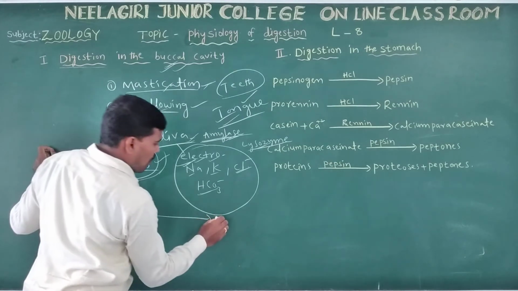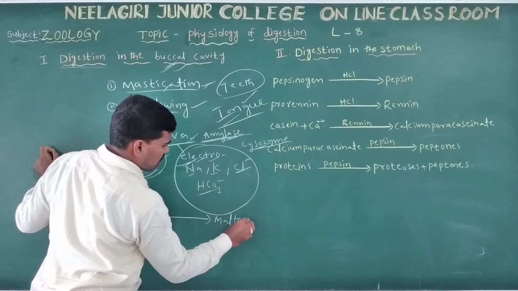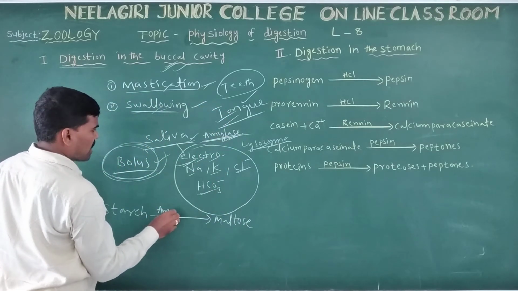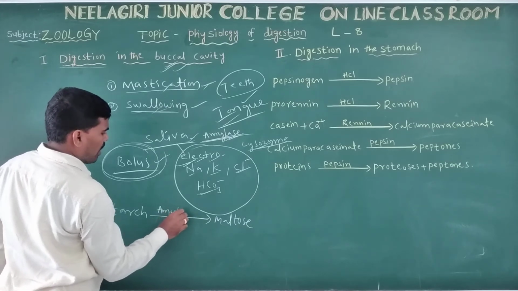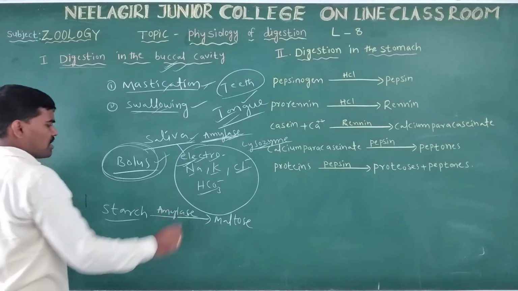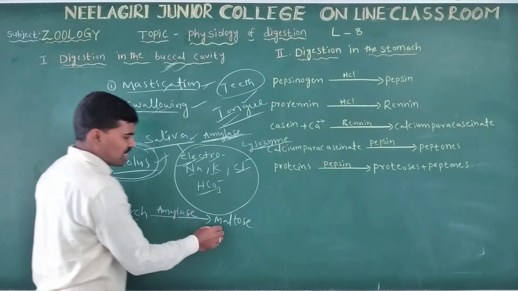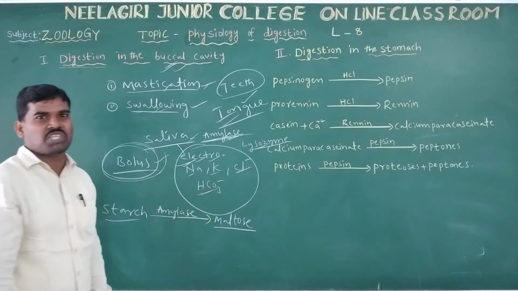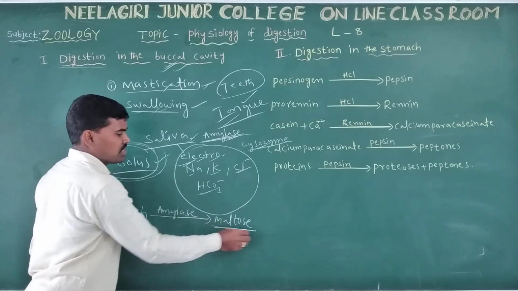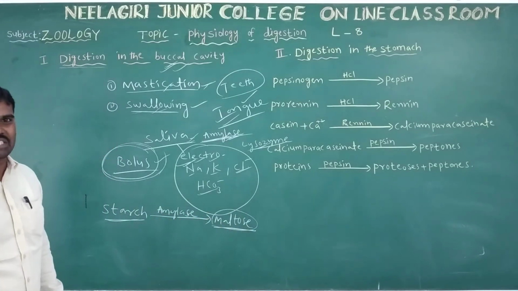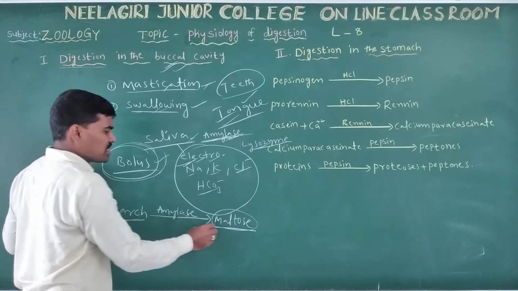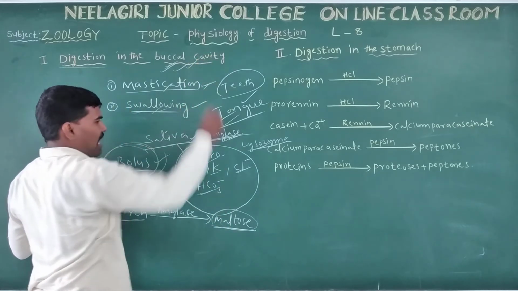In the buccal cavity, the starch is converted into maltose with the help of salivary amylase. Maltose is a disaccharide, while starch is a polysaccharide, so a polysaccharide is converted to a disaccharide. Only partial digestion of carbohydrates occurs, since starch is nothing but carbohydrate.